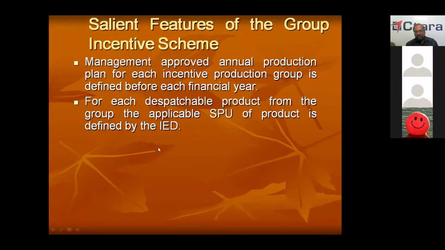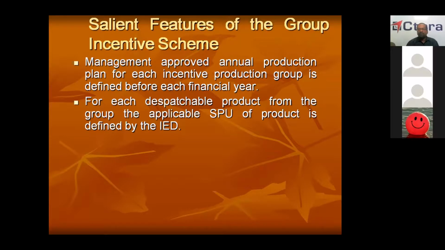Now, industrial engineering, IED, means industrial engineering department. What will this do? For each dispatchable unit from the group, for all the shops, what is the applicable SPU for achieving one standard production unit? How much quantum of work in each shop is supposed to be done? That will be defined by IED.